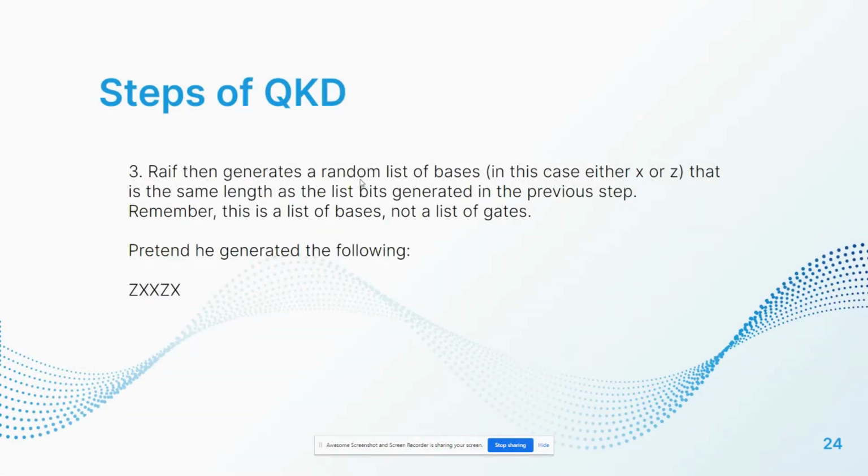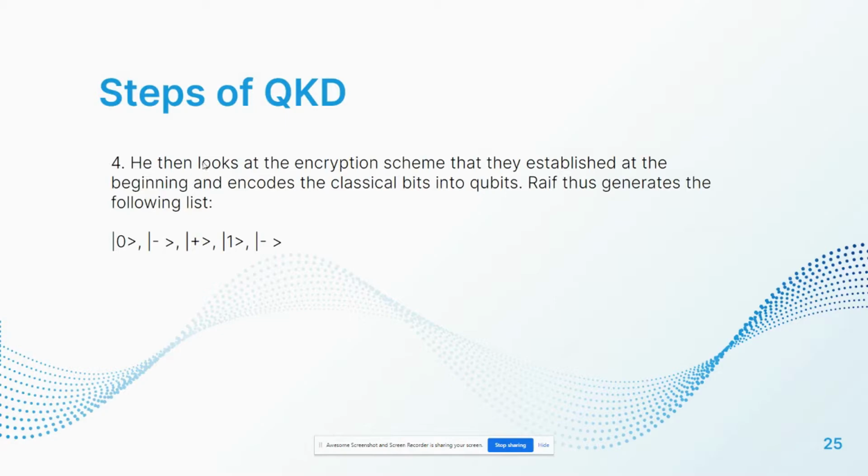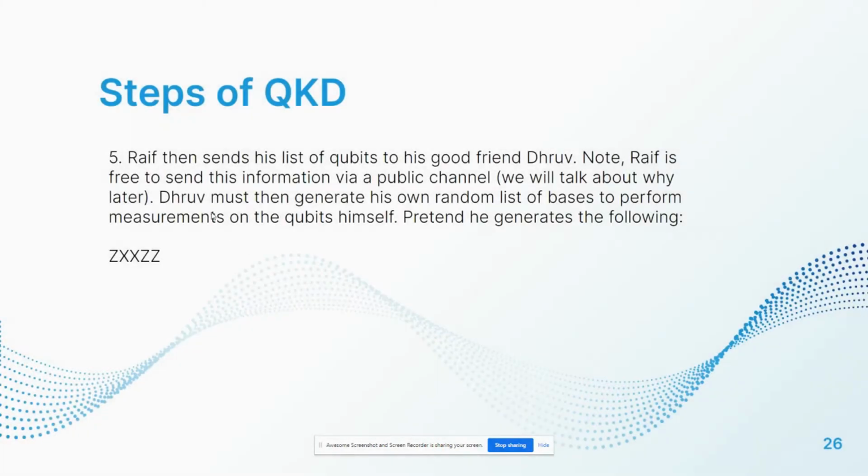I would then generate a random list of bases, either x or z, and I would use this list of bases in the next step, where I look at the encryption scheme that we established and encode the classical bits into qubits. Very easy to do, very simple. In step 5, I then send this list of qubits to my friend Dhruv. And an interesting caveat here is that we're free to send this information over a public channel. And we'll talk a little bit more about this later.